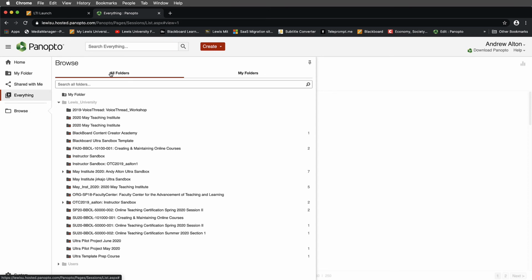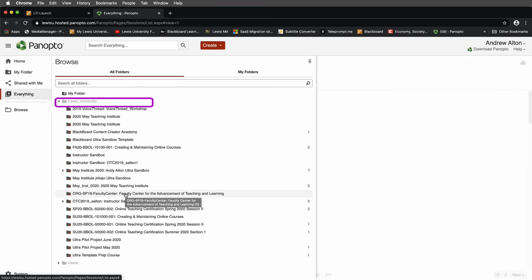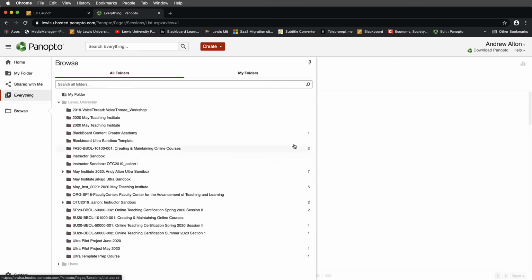Notice if I select all folders below My folder, now I'll have this Lewis University that's grayed out. This is the institutional folder that all of your courses that you're enrolled in would exist in. And this is a list of all the folders and courses that I have some level of permissions to. It also tells me how many videos are in each one of these courses along the side here. And all of these are technically expandable if there's a drop down arrow. So I want you to see that.